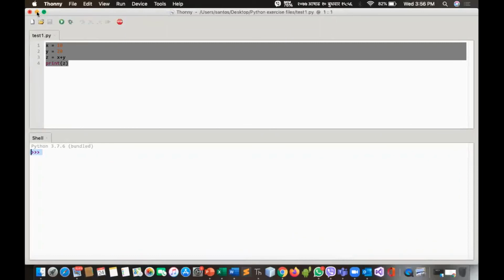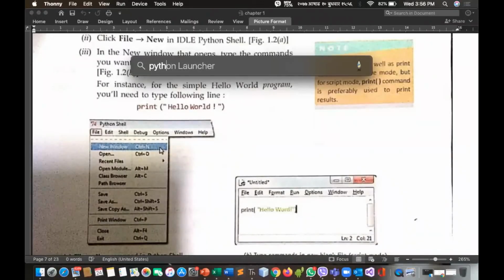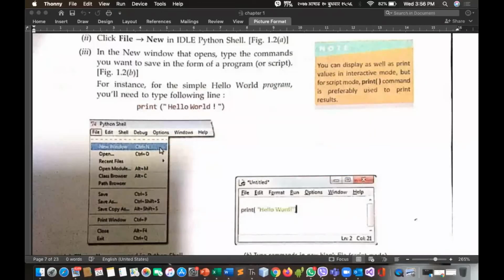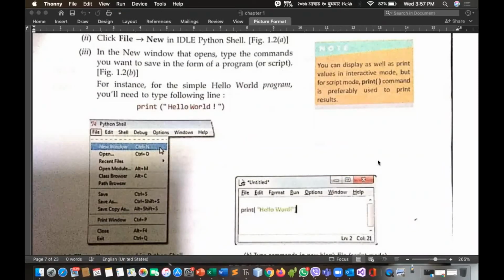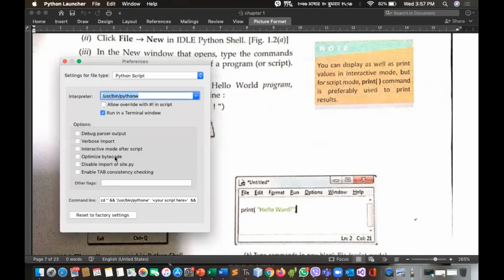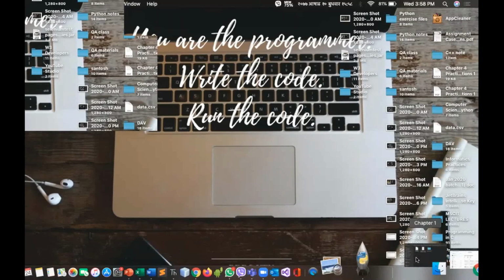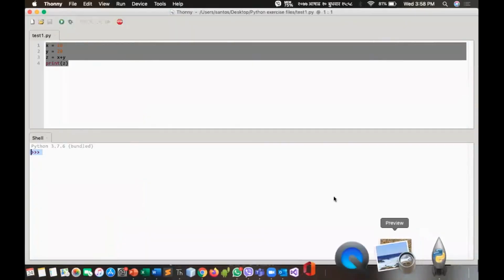So in Thonny, these two modes are accommodated into a single interface only. But if you download Python only, see, I have already downloaded Python. Let me try it. If you download Python from the Python website, python.org, in that case, you will get interactive mode, only interactive mode. Let me try to open this. So you can see, if you download Python and check, you will see the interactive mode of Python only.